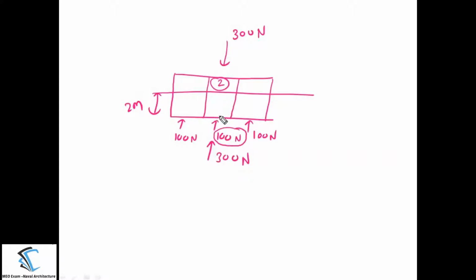It means that whatever buoyancy we lose is equal to the weight of water added inside the compartment. So in this case, we lose the 100 Newton of buoyancy completely, because 100 Newton of water enters compartment 2.